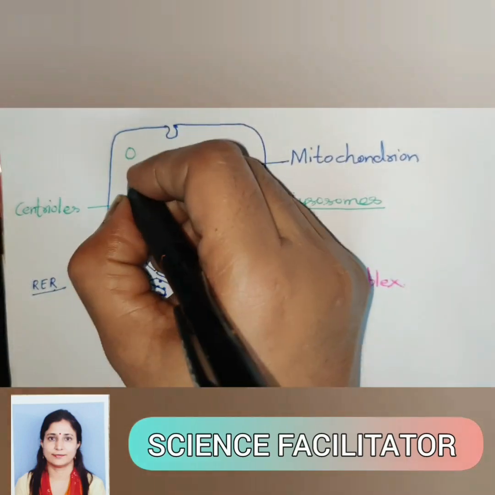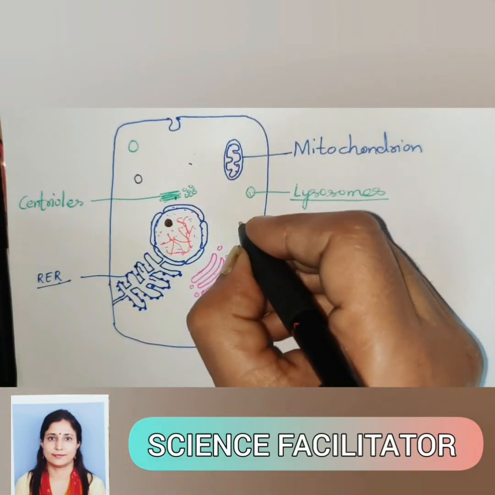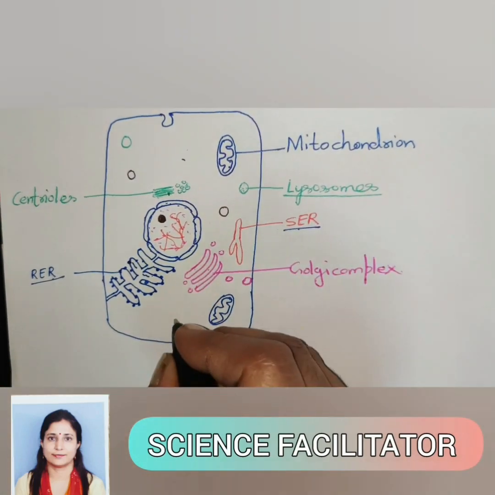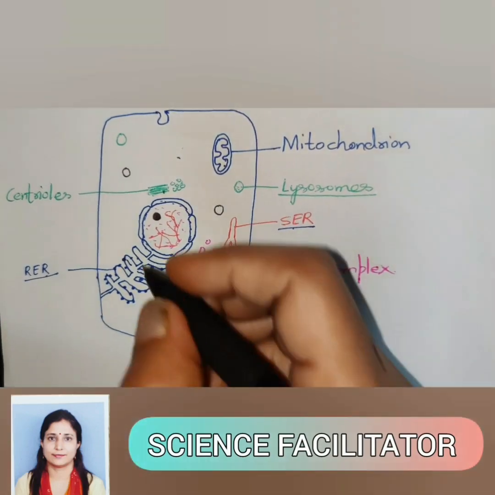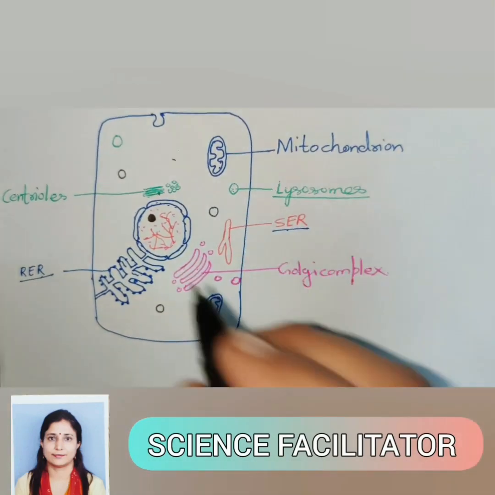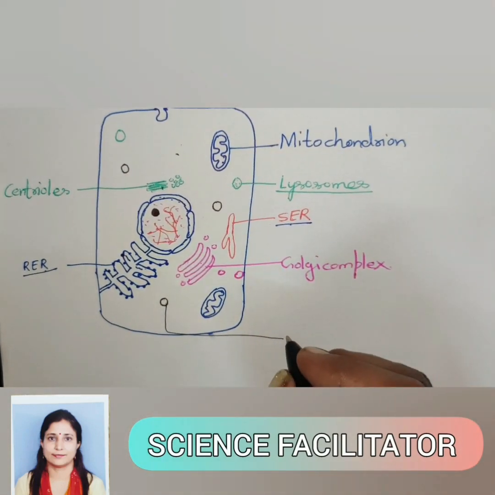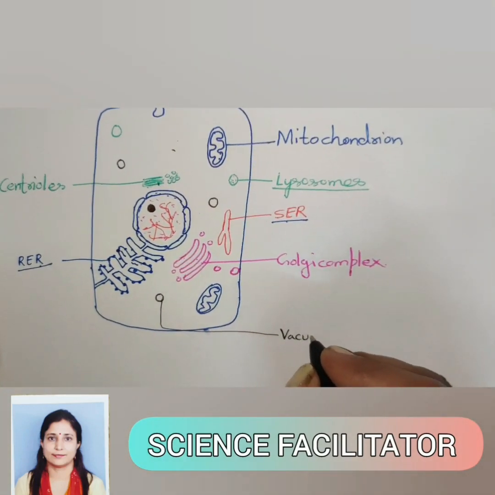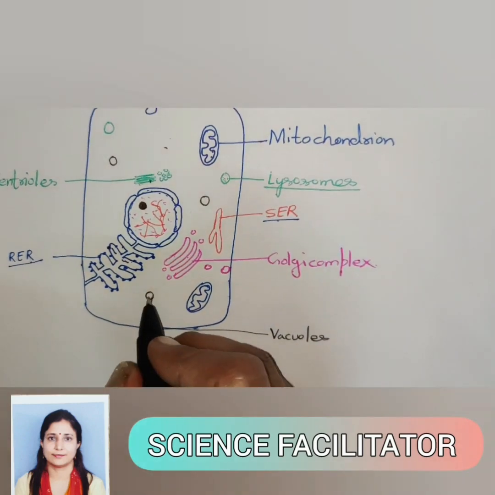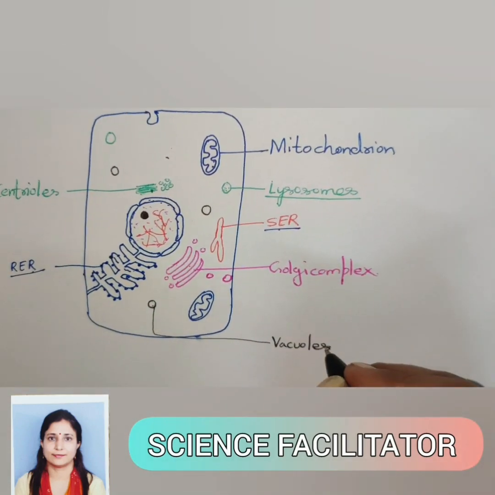Some small vacuoles may be there which store waste material in the cell. These vacuoles are temporary and small in size. Besides these simple vacuoles, food vacuoles may be there.